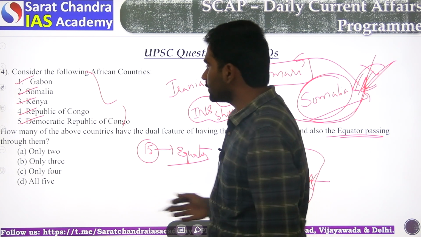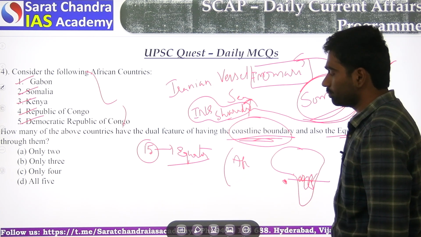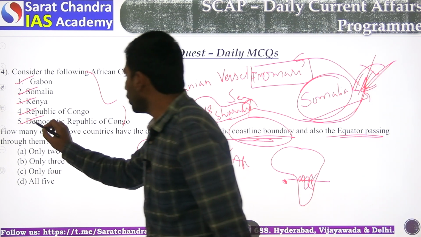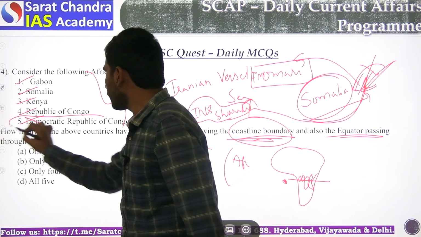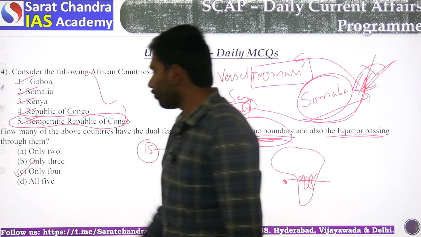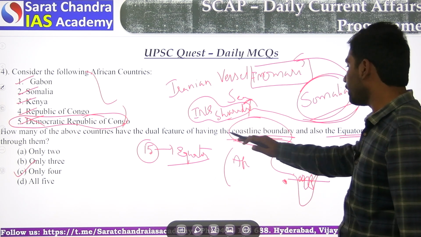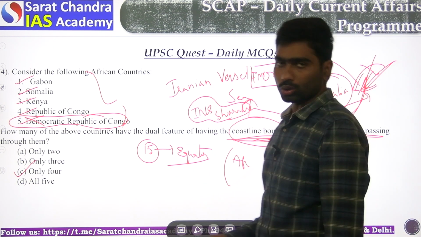But these 5 countries are passing through the equator. Sorry, the Democratic Republic of Congo doesn't have any coastline boundary. So only 4 countries have the equator passing through and also have a coastal boundary. So please go through.